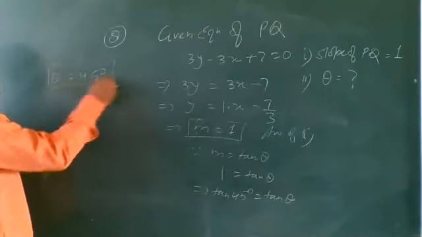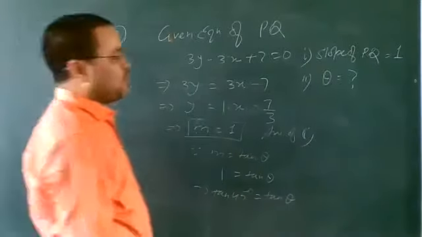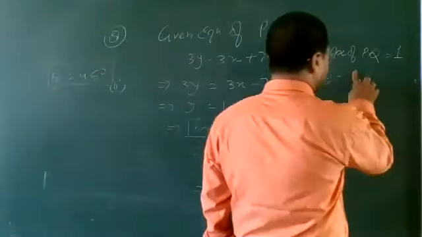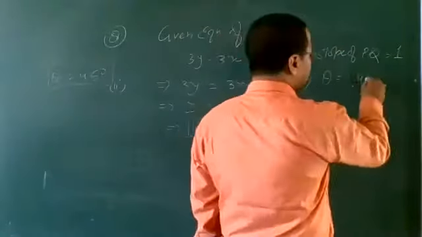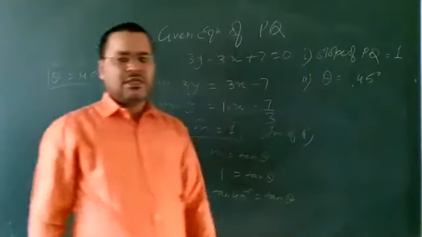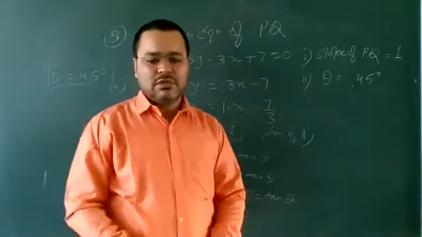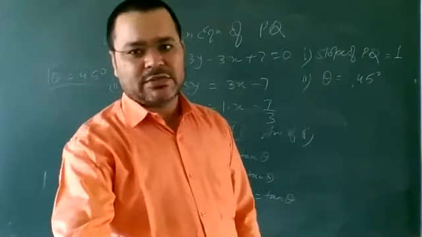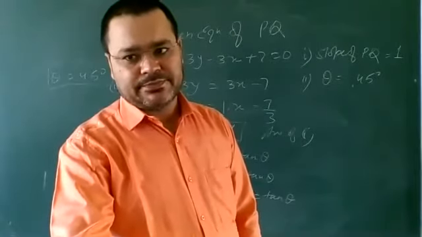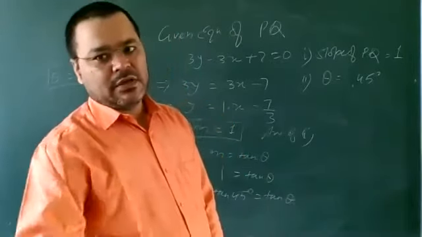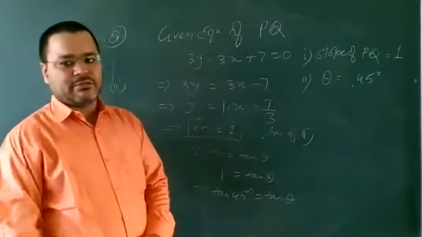This is the answer of the second part: the inclination is 45 degrees. In this way, you can solve question number 8 also.